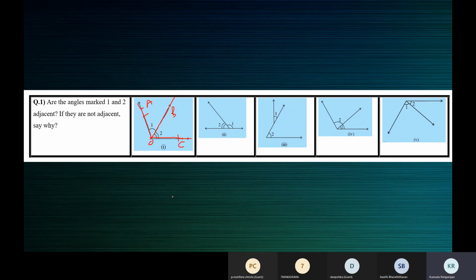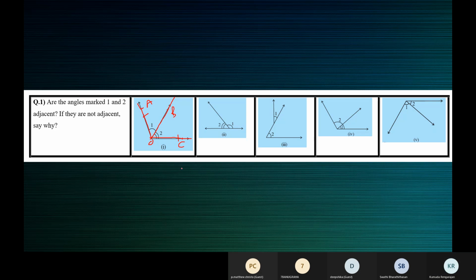So angle 1 and angle 2 are adjacent angles because they have a common vertex O, they have a common arm OB, and their non-common arms OA and OC lie on either sides of the common arm OB.